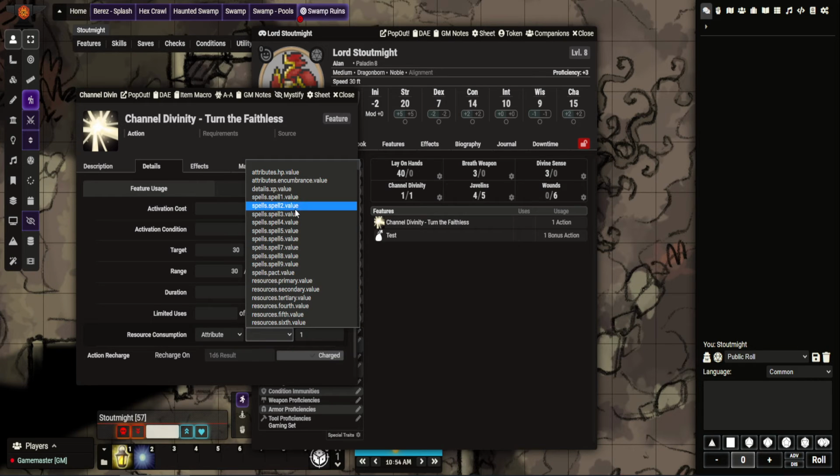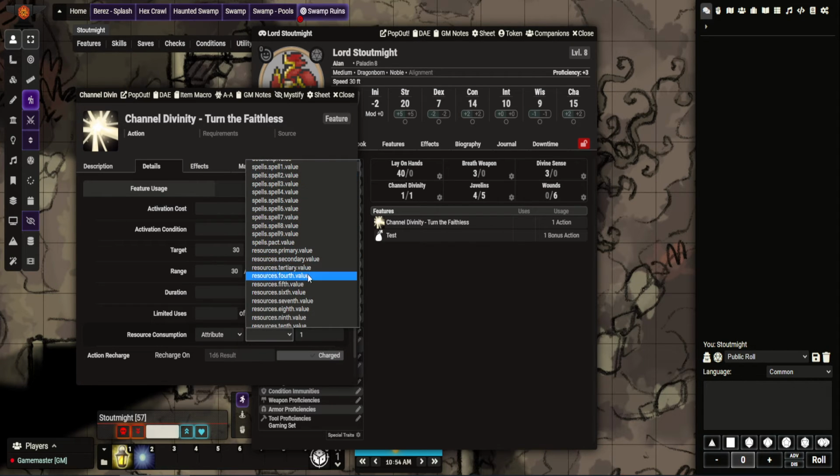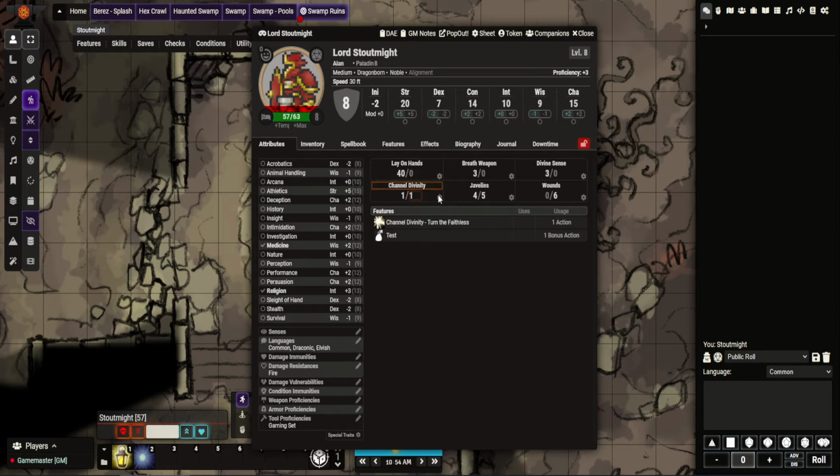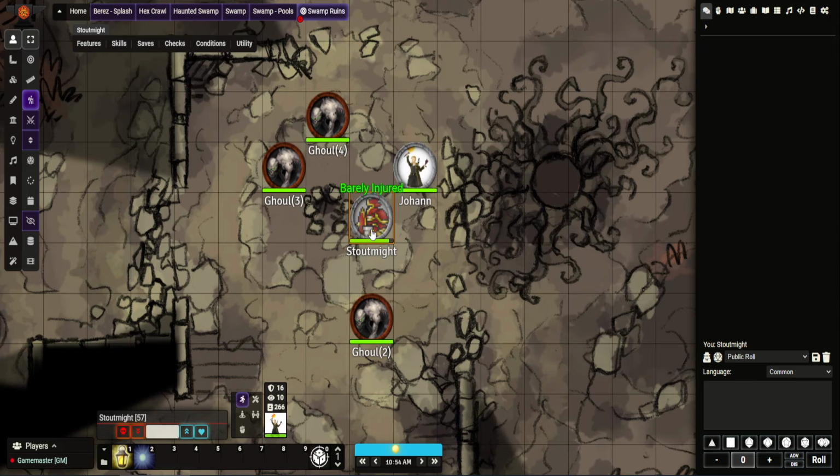When I use this feature, it will ask if I want to consume the resource. If I say yes, it will take off the usage. But like in previous videos, I will put the code in the description below, so you'll see it, but we'll see it in action.